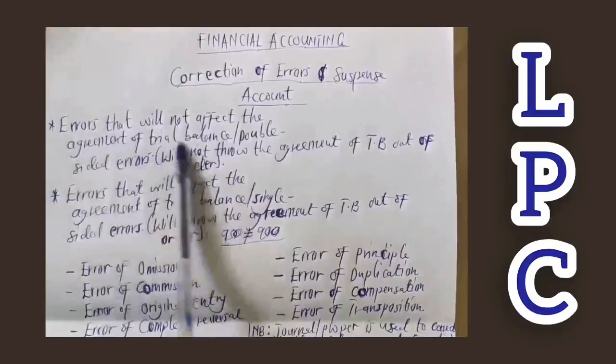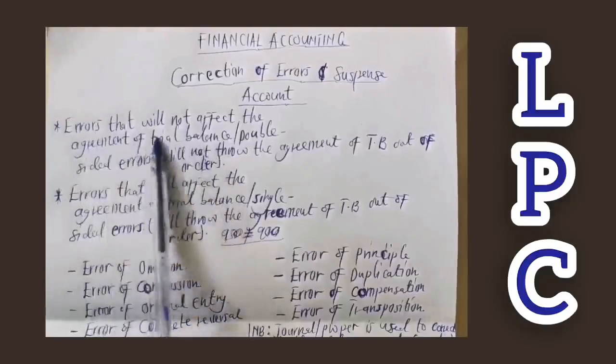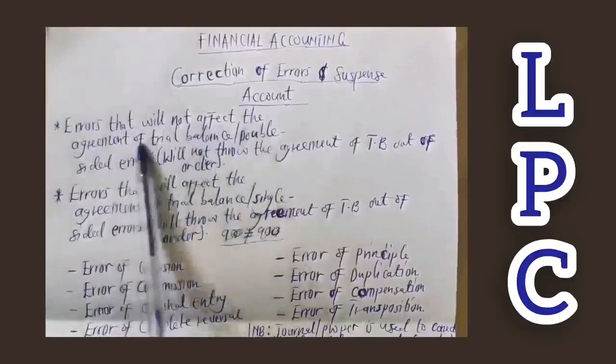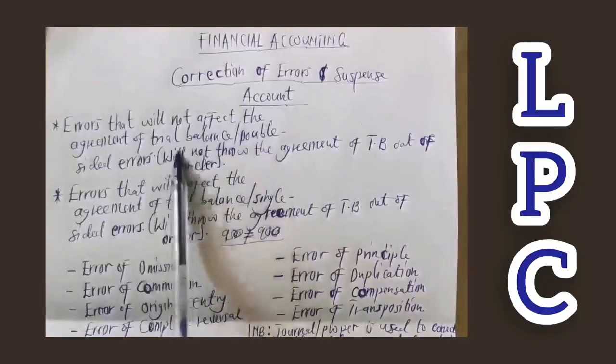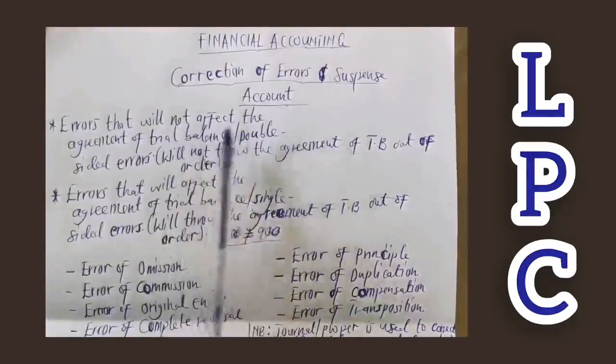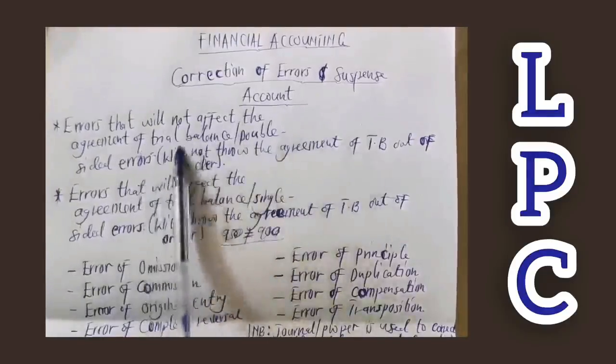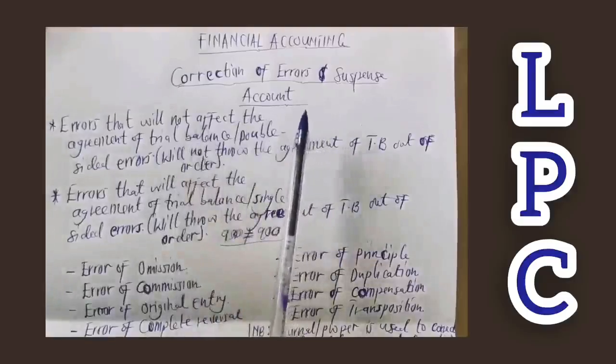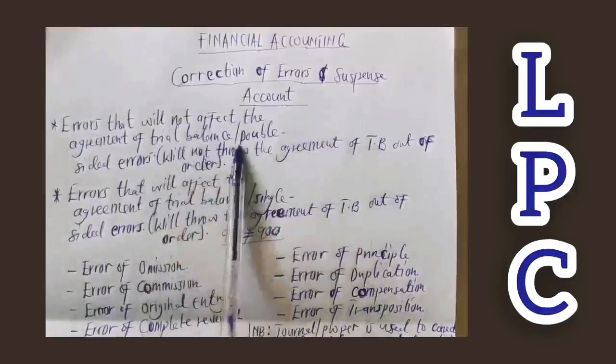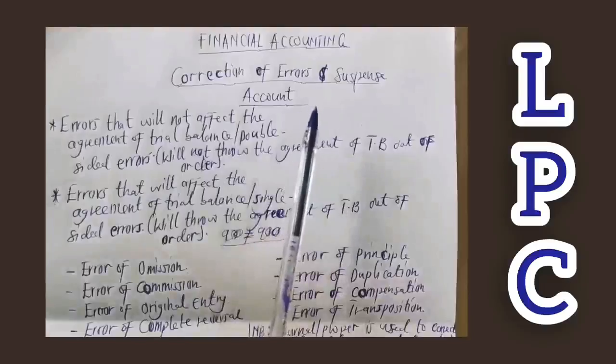You could have said income statement, but before we can get an income statement, it starts from the preparation of the trial balance. That's why we use the trial balance and not any other statement. I hope that is clear.